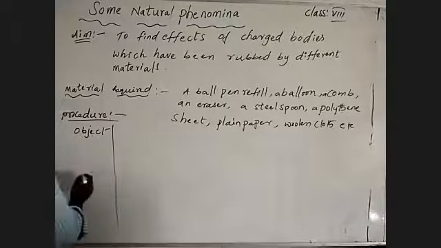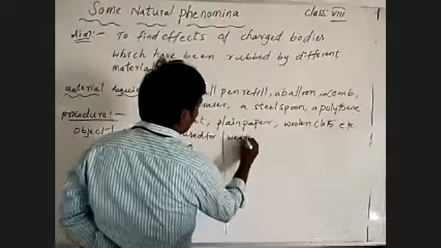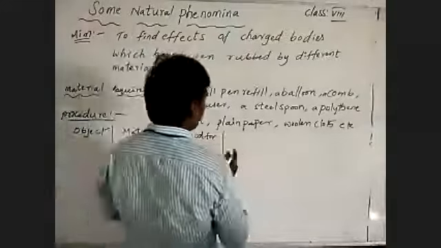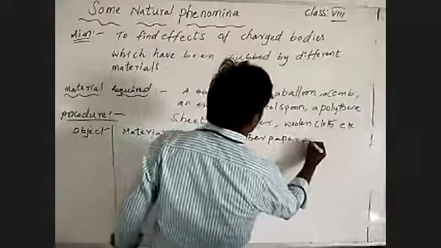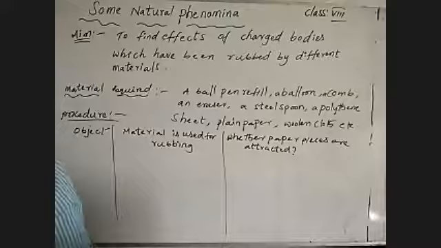Material is used for rubbing. And also the next thing, which is paper: whether paper pieces are attracted or not. First thing we are going to talk about is whether it is visible to you.